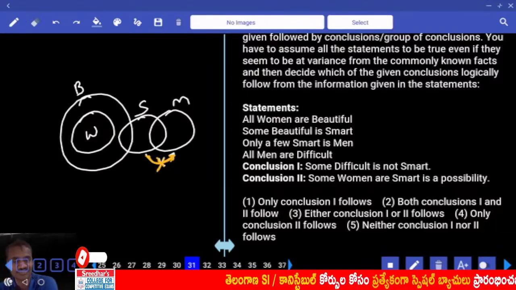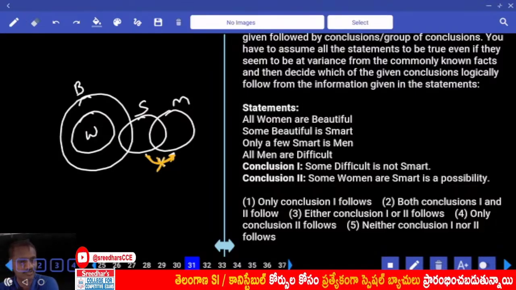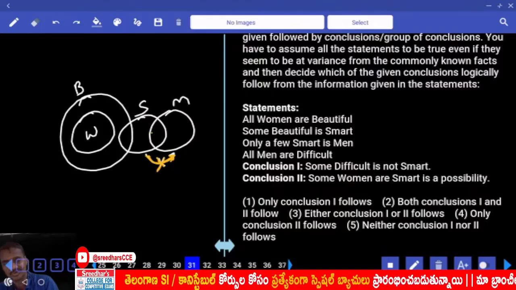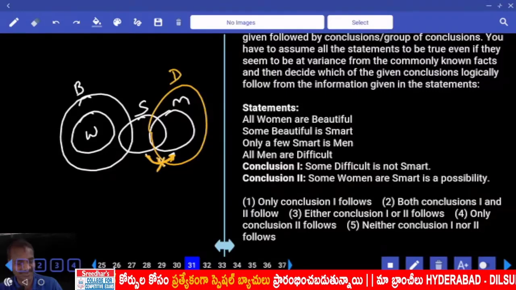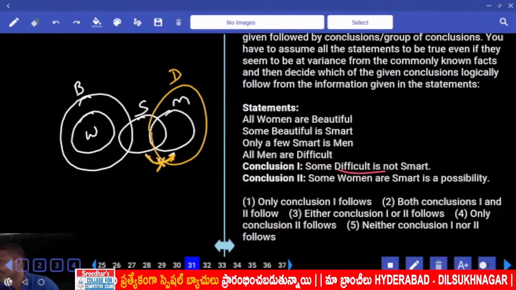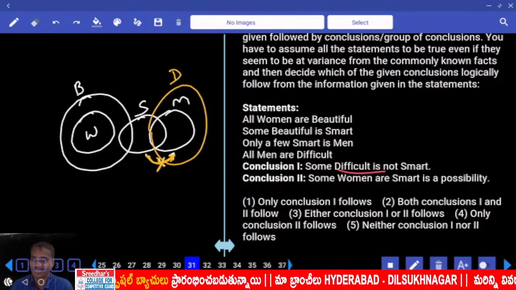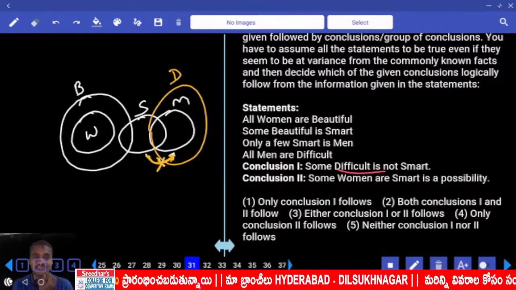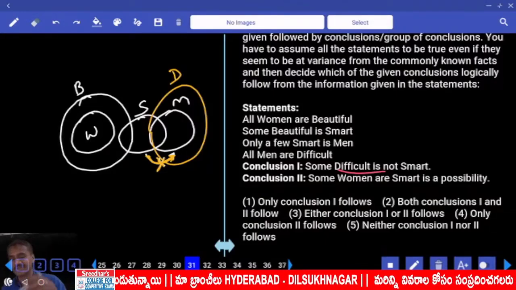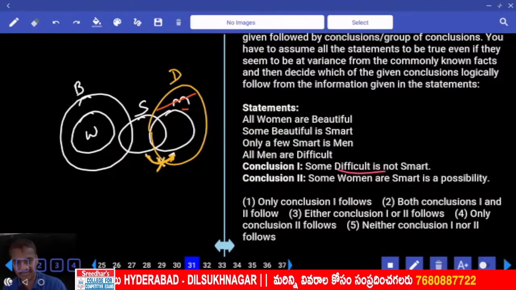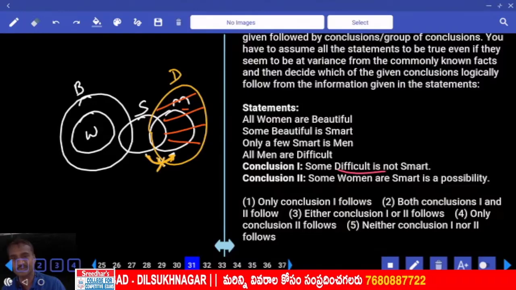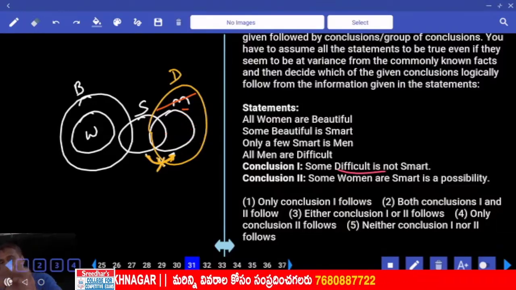Then coming to the first one, some difficulty is not. Where did the difficulty come from? All men are difficult. All men are difficult, is it true or false? Then coming back to this one, some difficulty are not smart. True or false? Now this is the difficulty which is not smart. Some difficulty are not smart, true or false? True. Some difficulty are not smart, that is true.